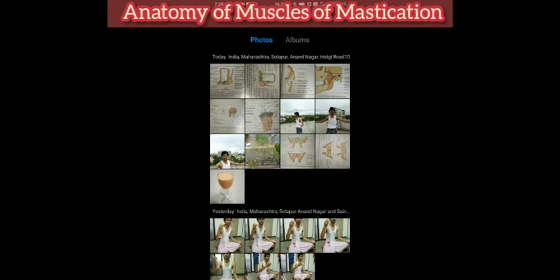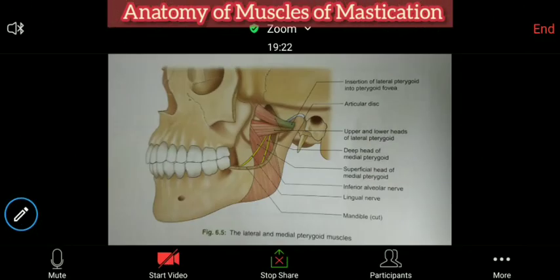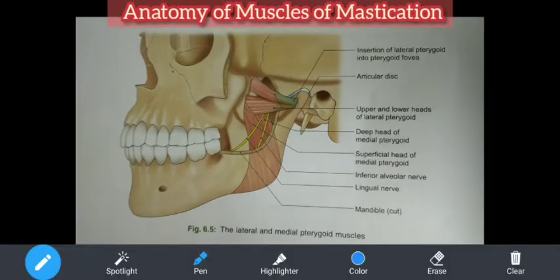I'll get to you the diagram. Yeah. So if you see this diagram, this medial head, lateral head. So inside, it is lateral or medial. This is the medial pterygoid plate, lateral pterygoid plate. From the lateral aspect, the lower head of the lateral pterygoid is getting origin, and from the medial aspect, this deep head of the medial pterygoid is getting origin. Lateral and medial are confusing, but if you imagine, you will understand.